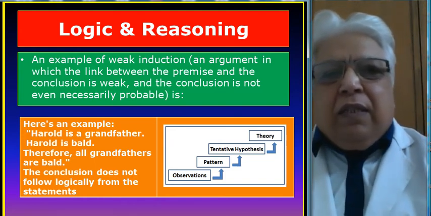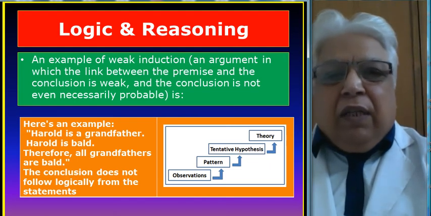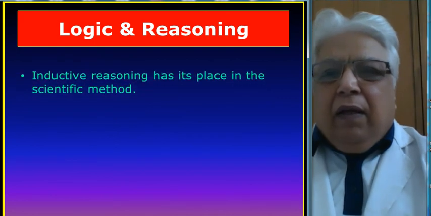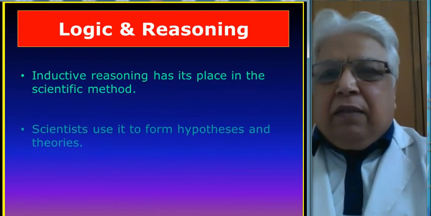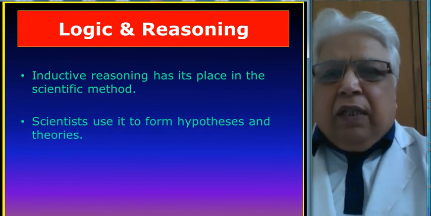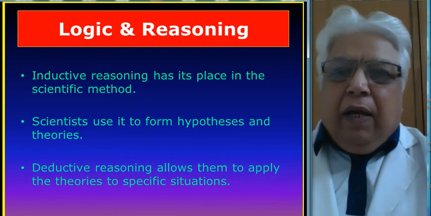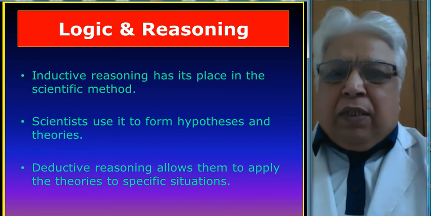So initially something was wrong, which led to a wrong conclusion. Inductive reasoning has its place in the scientific method. Scientists use it to form hypotheses and theories. Deductive reasoning allows them to apply the theories to specific situations.